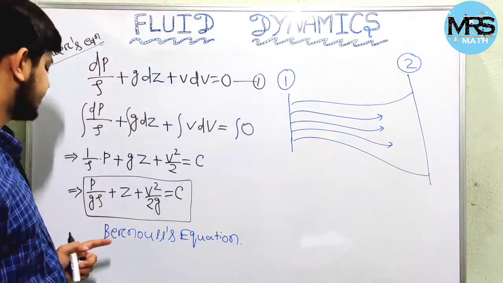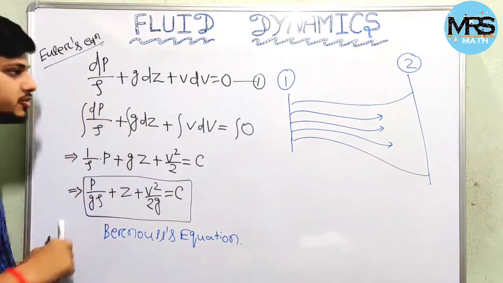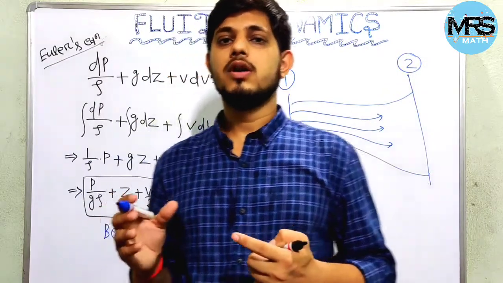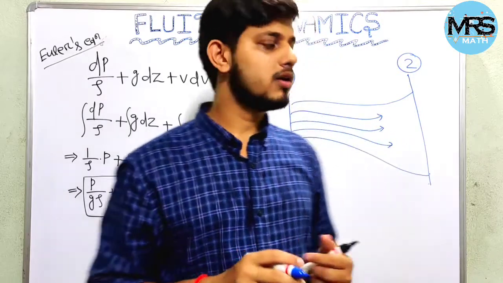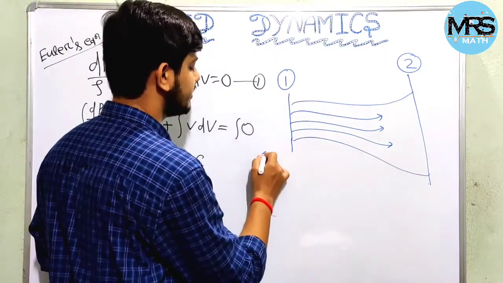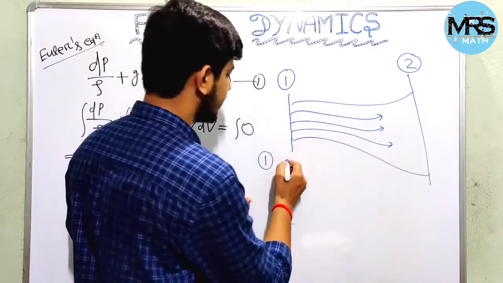Since we get the Bernoulli equation by considering Euler's equation, the assumptions we have taken for Euler's equation also apply to the Bernoulli equation. One by one I am writing. The first is that the flow should be steady flow.